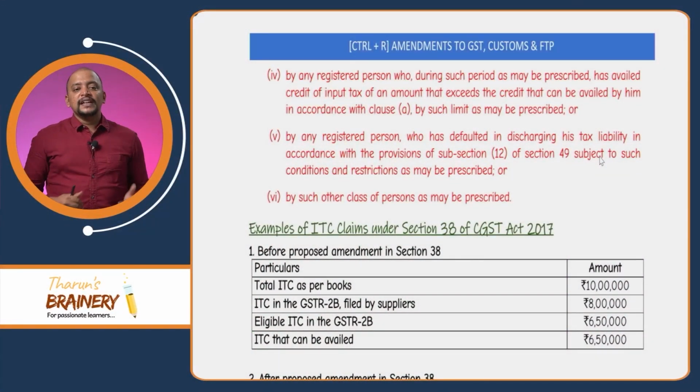Then the next point, by any registered person who has defaulted in discharging his tax liability in accordance with the provisions of subsection 12 of section 49 and subject to such conditions and restrictions as may be prescribed. That is, he has not paid say 1% of the liability through the electronic cash ledger, or any such restrictions which are placed, but he did not follow those restrictions, or by such other class of persons as may be prescribed. Now, based on that, I will give you one example.